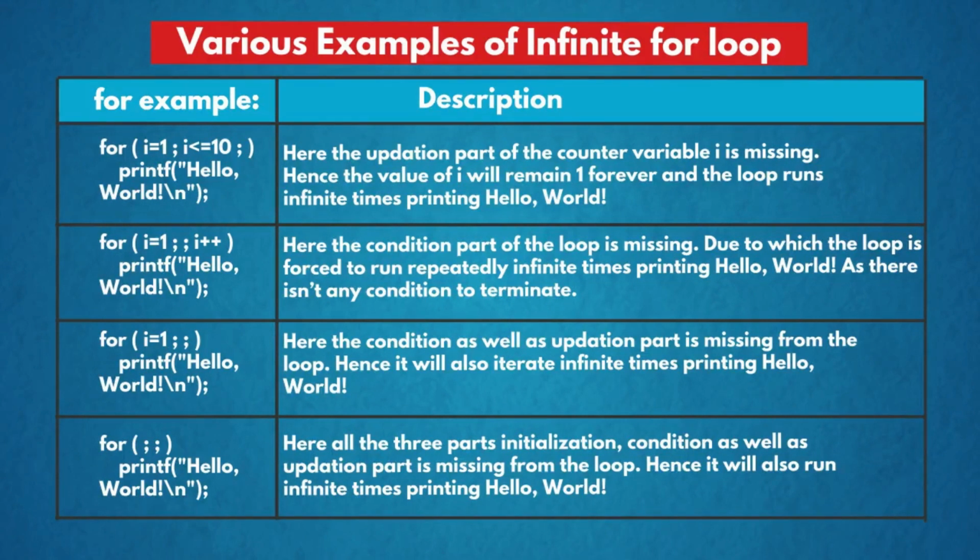The third example is, for i = 1, there is no condition and there is no updation. Here, the condition as well as the updation part is missing from the loop. Hence, it will also iterate infinite times printing hello world. In the last example, we can see that there is no initialization, no condition and no updation. Hence, it will also run infinite times printing hello world.